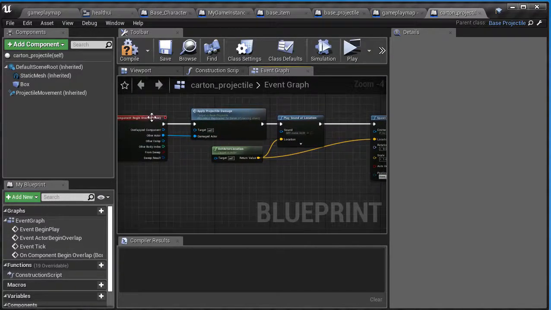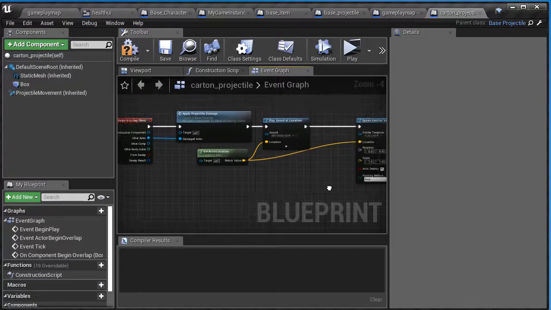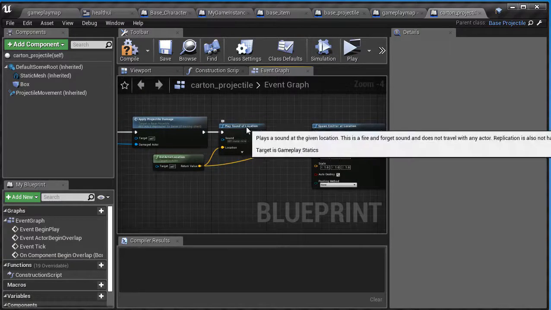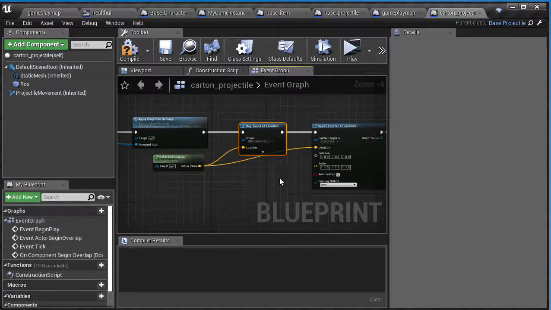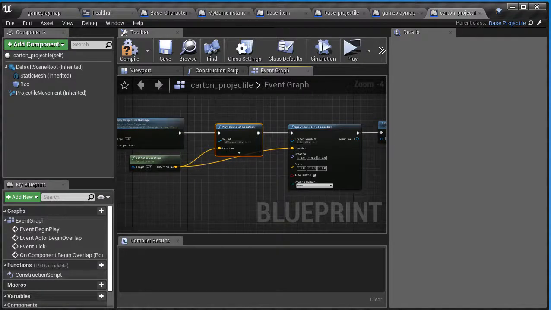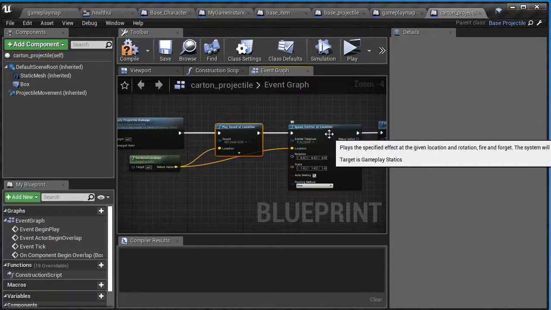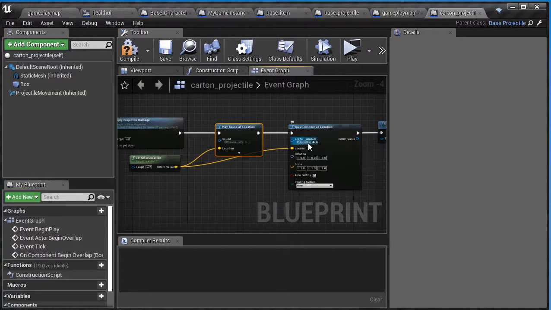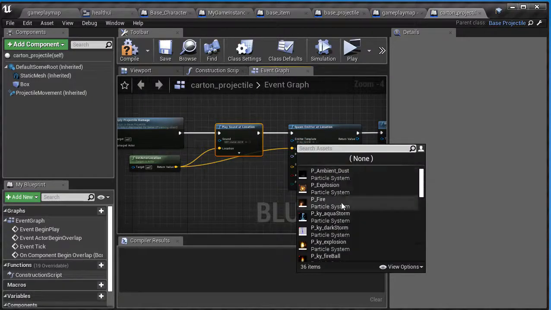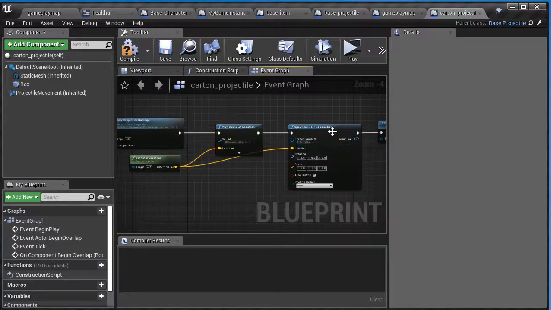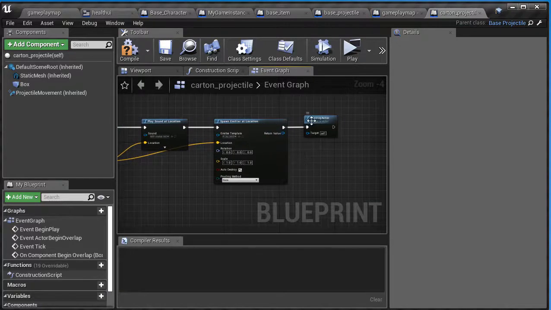On component begin overlap, meaning when my projectile overlaps with the other player that I'm throwing it at, it will cause that player damage. After that, it'll play my metal sound. Then right at that same location, it will spawn an emitter, the sky hit particle effect, and then it'll destroy that actor.